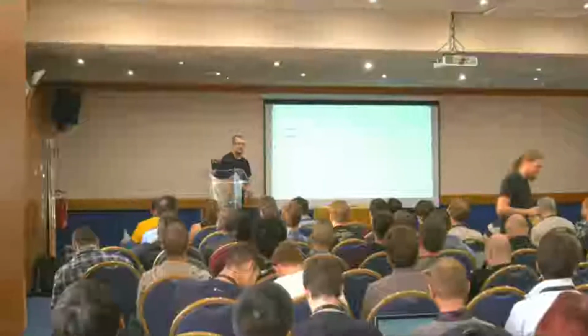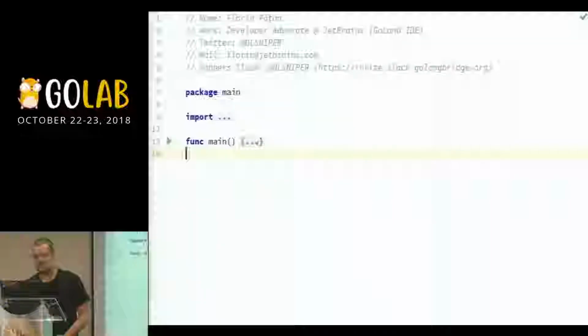I'm a developer advocate for Golang IDE at JetBrains. That's my day-to-day job. I'm a gopher for a few years now, like 5 or 6 years. But today I'm not going to speak about the IDE or what I do at JetBrains. I'm going to show you how, after a few years, I realized that I'm building Go microservices or services, and what's the thought process behind that, how I apply all the knowledge to actually building a service that runs on the internet.